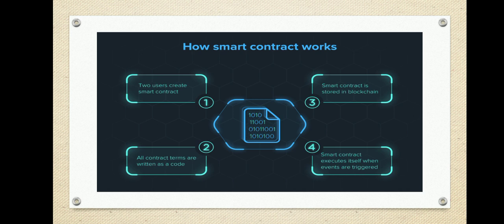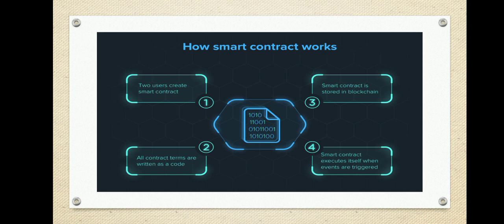You can see there is a slide here showing how a smart contract can work. Here we have a sequence of steps: step number 1, 2, 3, and 4. The first step is that two or more users can create a smart contract. Suppose two or more persons want to start a business or want to make some rules, like what the agreement is. I can define a smart contract as an agreement between two or more entities. They have to mention the terms and conditions in that agreement using some programming language. That is, two or more users will write the contract.